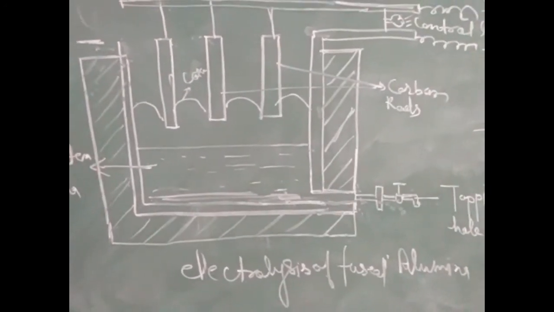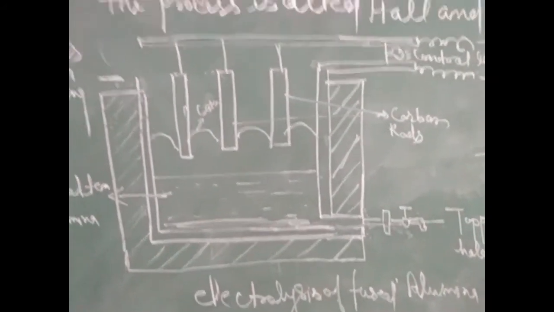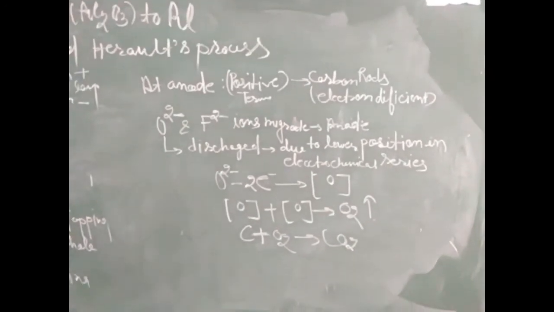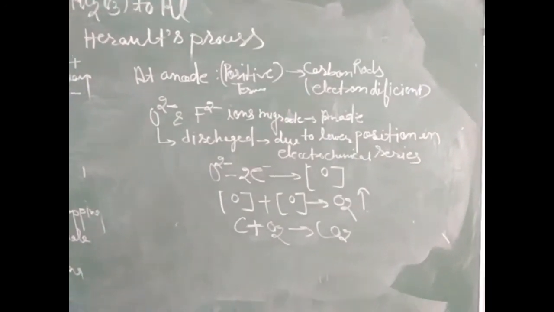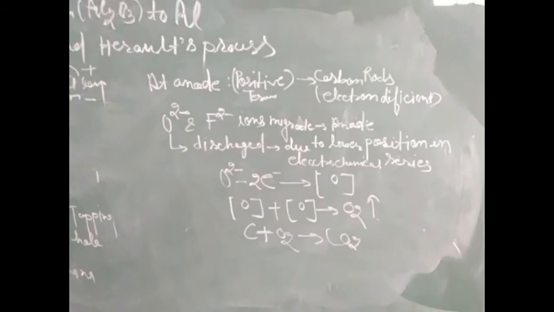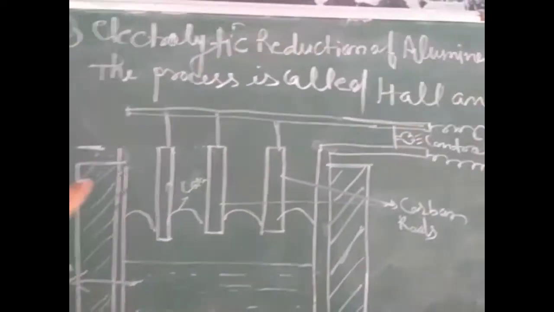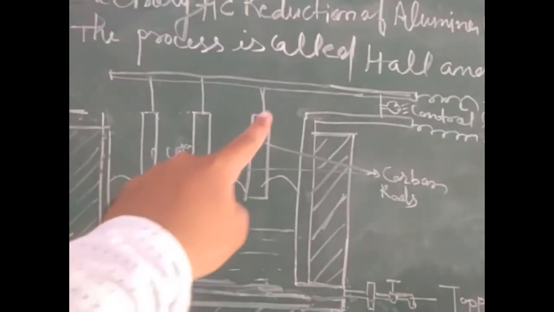Now we will discuss the reactions occurring at the anode. The anode is the positive terminal, made of carbon rods. As we can watch in the diagram, these are three carbon rods that act as the anode.